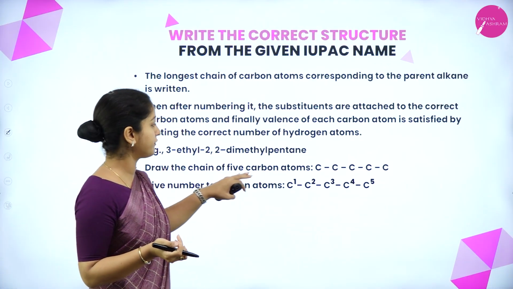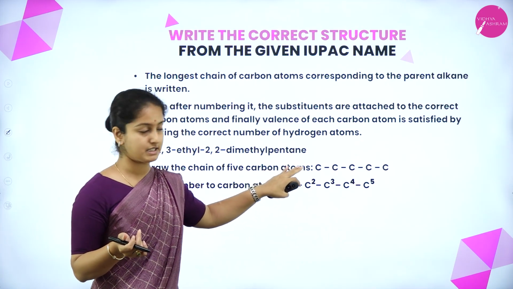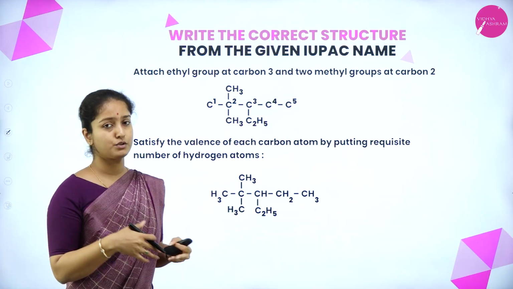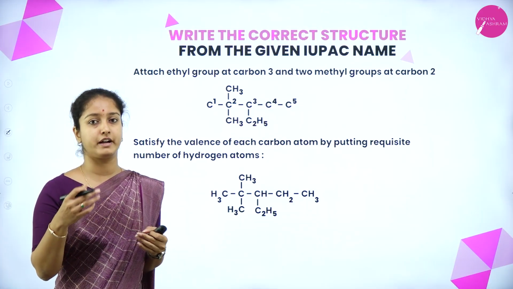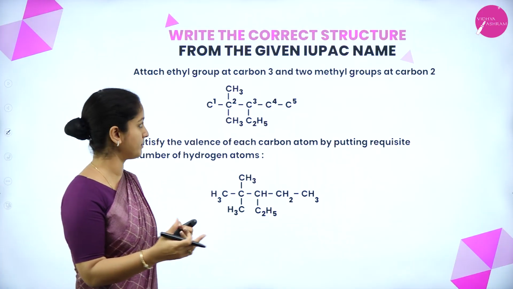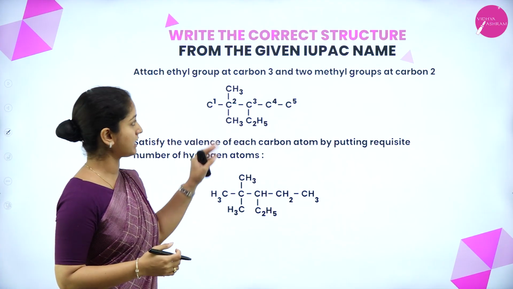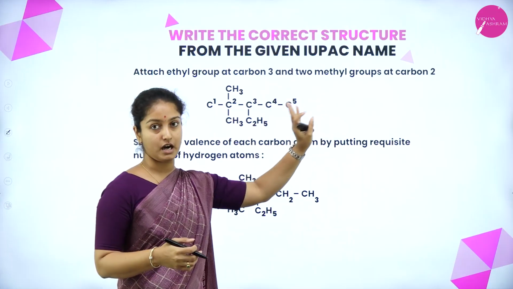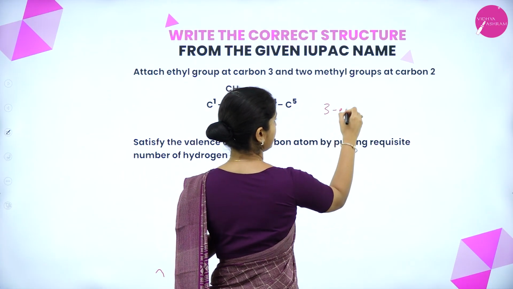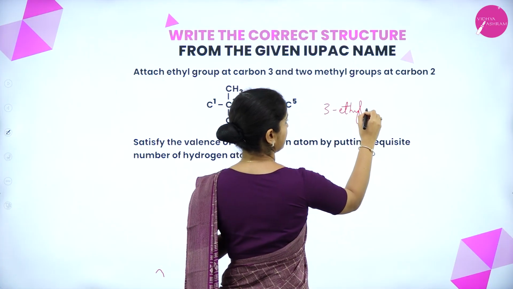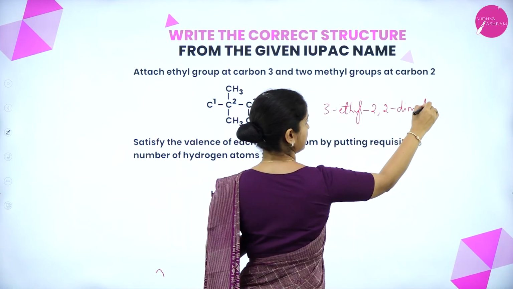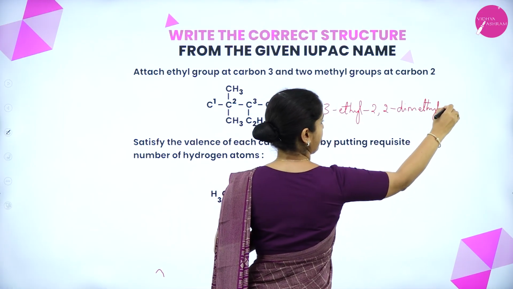So draw the chain of 5 carbon atoms because it is pentane, and then the second thing is you have to give the numbers. Soon after giving the numbers, you have to find the alkyl groups or the substituents that are to be attached to the main carbon chain. So attach an ethyl group at carbon 3 and 2 methyl groups at carbon 2, because the IUPAC name given is 3-ethyl 2,2-dimethyl pentane.